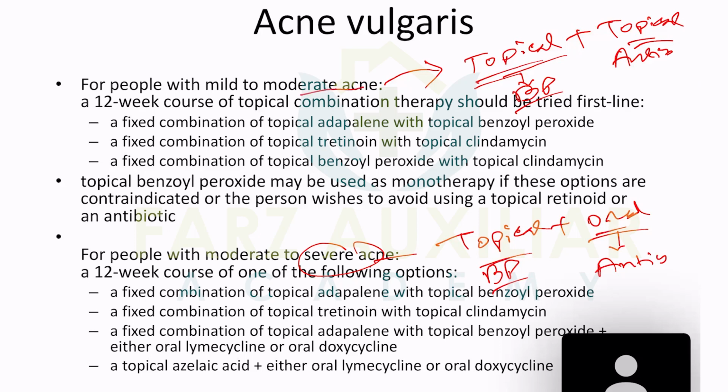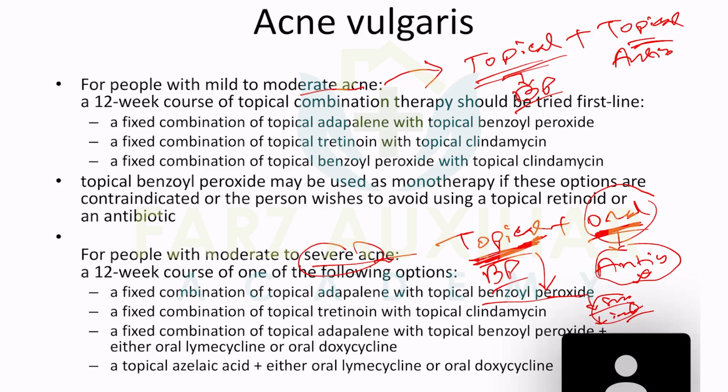For mild to moderate, I will go for topical, and in severe, I will go topical plus oral, and oral is an antibiotic. If you give one antibiotic orally, you should never use a topical antibiotic. This is a rule. If you prescribe one antibiotic orally, you should not prescribe a topical antibiotic; you should prescribe another topical thing. Here, benzoyl peroxide is a good one, which decreases sebum production and decreases inflammation. That's why it's very good. So benzoyl peroxide, topical and oral.